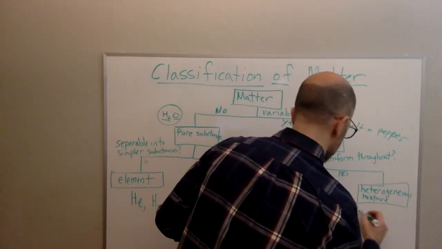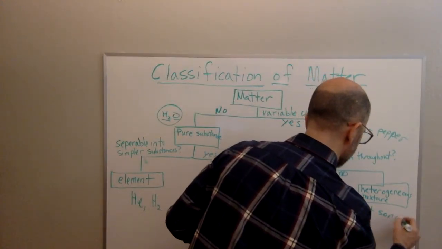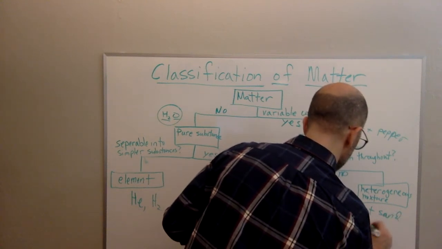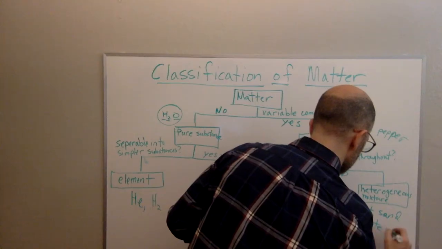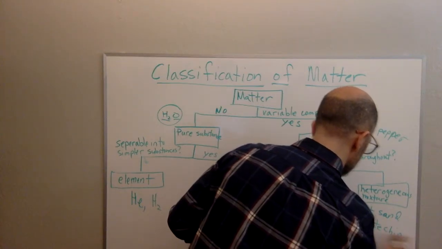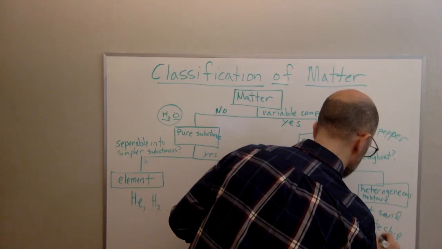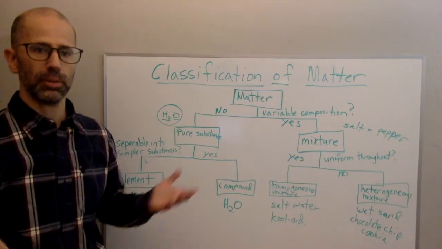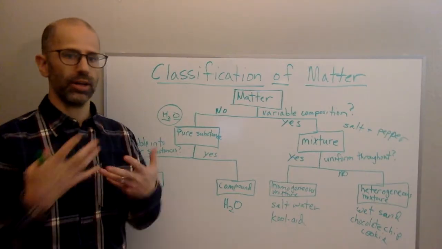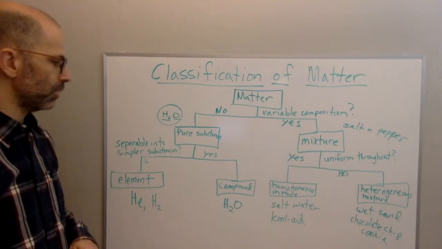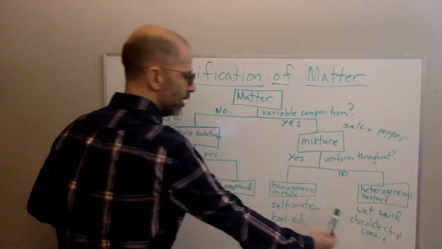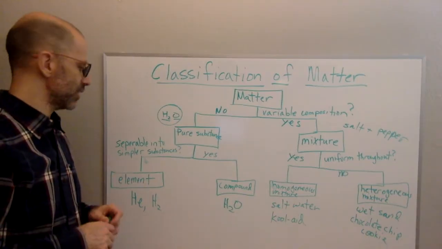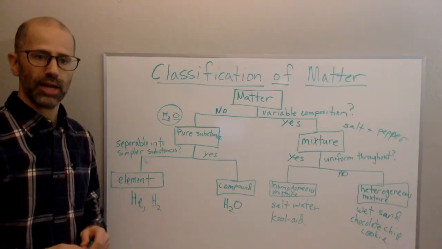So this would be like wet sand, or chocolate chip cookie, right? Birthday cake is another example. You look at the birthday cake, it's obviously more than one thing, although it is a mixture. So these are the distinctions, the categorization of matter according to composition.